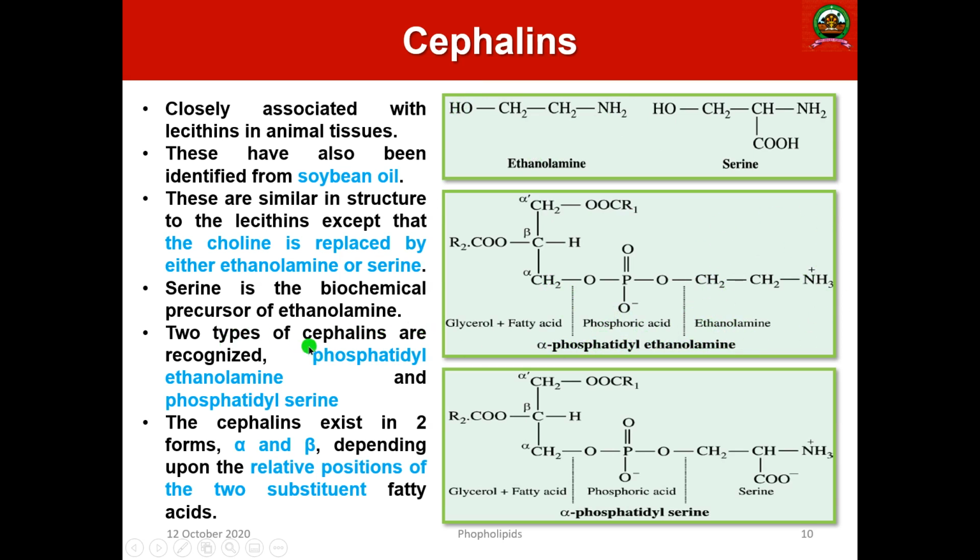So two types of cephalins are recognized. One is if the choline is replaced by ethanolamine, that is known as phosphatidyl ethanolamine. Similarly, if the choline is replaced by serine, then it is phosphatidyl serine. Both phosphatidyl ethanolamine and phosphatidyl serine are the major types of cephalins. The cephalin also can exist in alpha and beta form depending upon the position of the two fatty acid substituents. So this is all about cephalin.